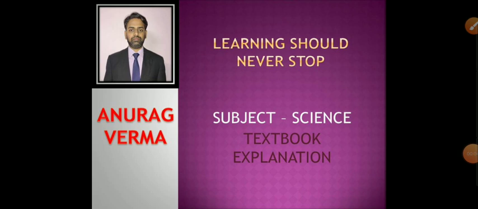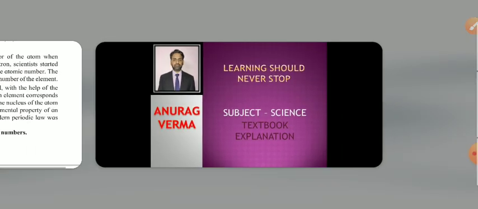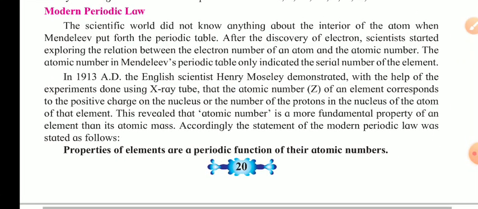Today we are going to see class 10 science 1 chapter number 2, periodic classification of elements, and this is part 2. In part 1 we already studied the periodic classification done by different scientists.